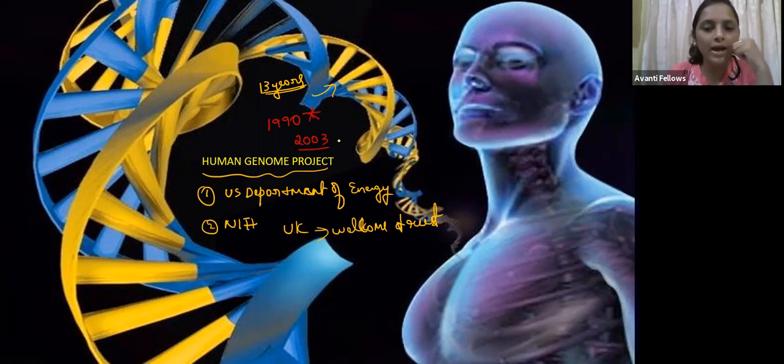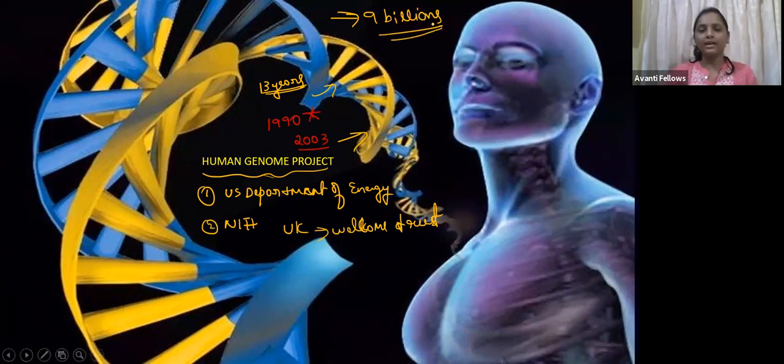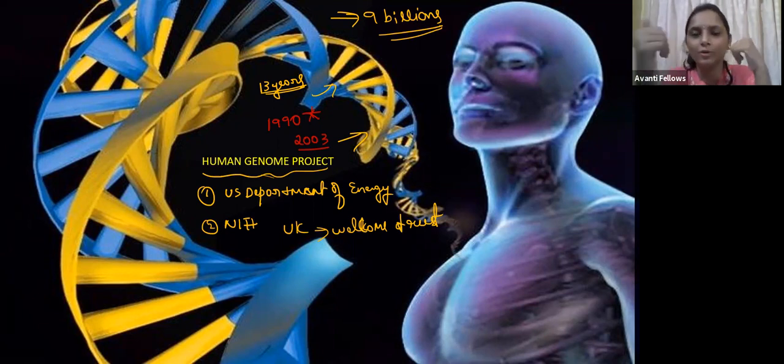Guys, do you have any idea how much this Human Genome Project cost? How much money did it cost? Can anyone tell me? You won't believe it, it cost nearly 9 billion US dollars. Completing the human genome took about 9 billion. In Indian rupees, it would be crores together. Think about that, guys.